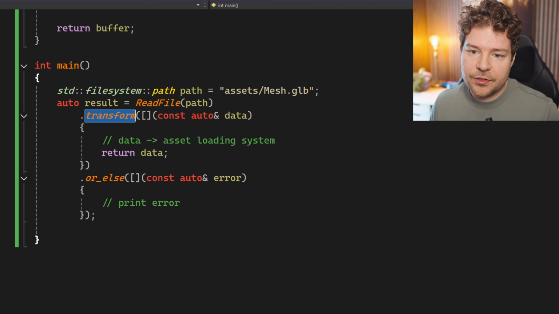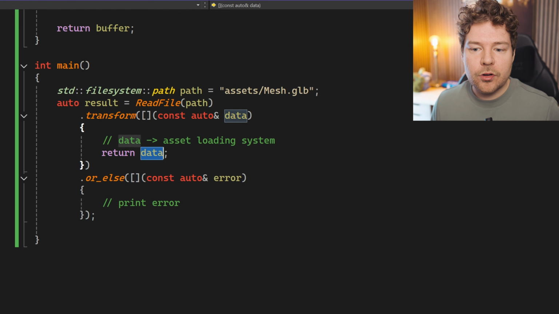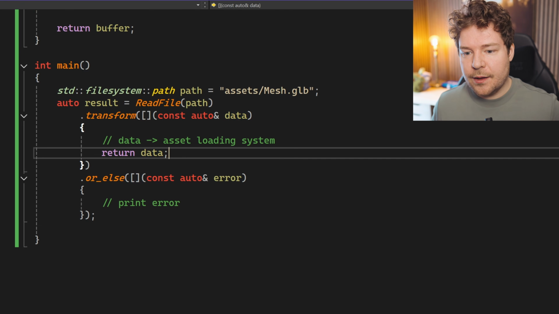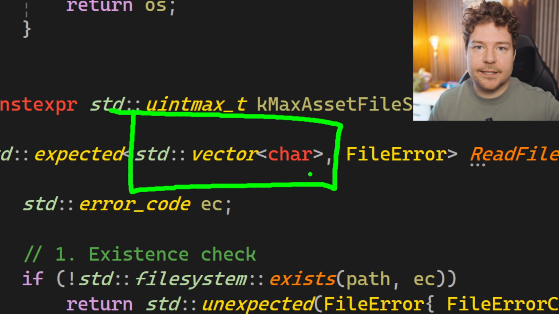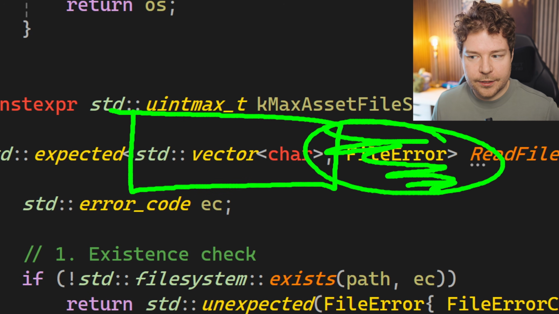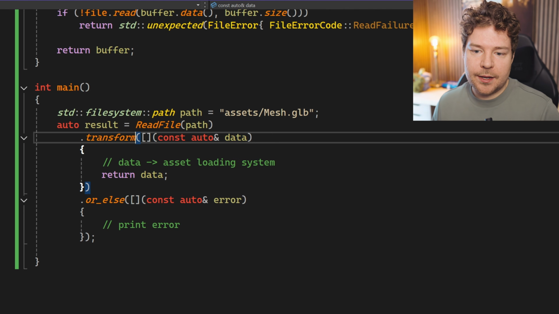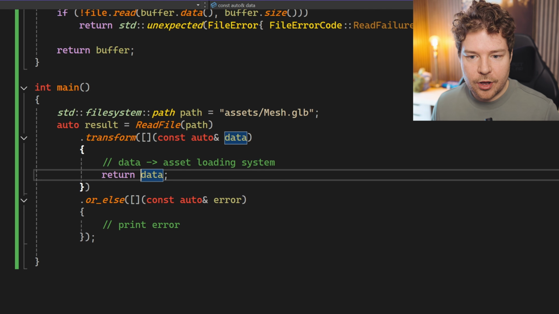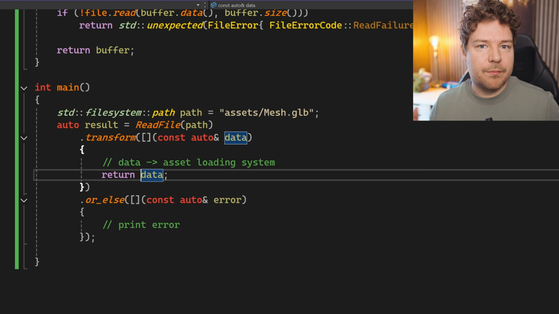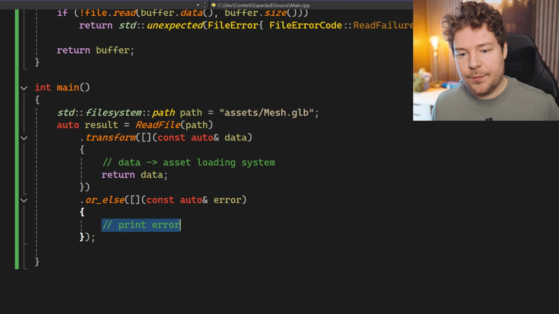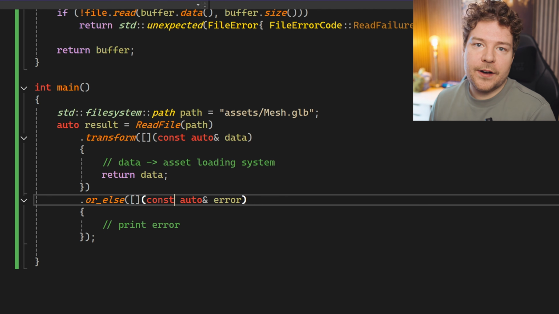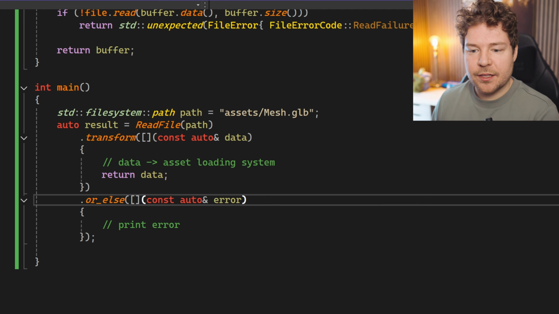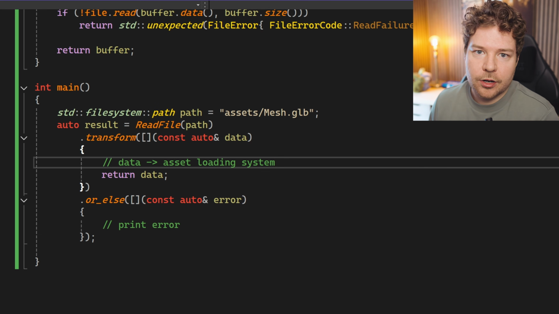However, transform is used for things that cannot fail, because you can see I'm not calling that expected function again, I'm actually just returning this part of the expected object, right? The success condition. I'm not returning this error or anything. I'm just doing something with that result potentially and returning just that first part of it. Whereas with and then, I'm doing something that might also fail again, and I want to wind up in this or else. So in this scenario, transform makes sense because I'm not calling a function that returns expected again. I'm not doing something that might fail. I'm simply passing like the data on, and that's it.